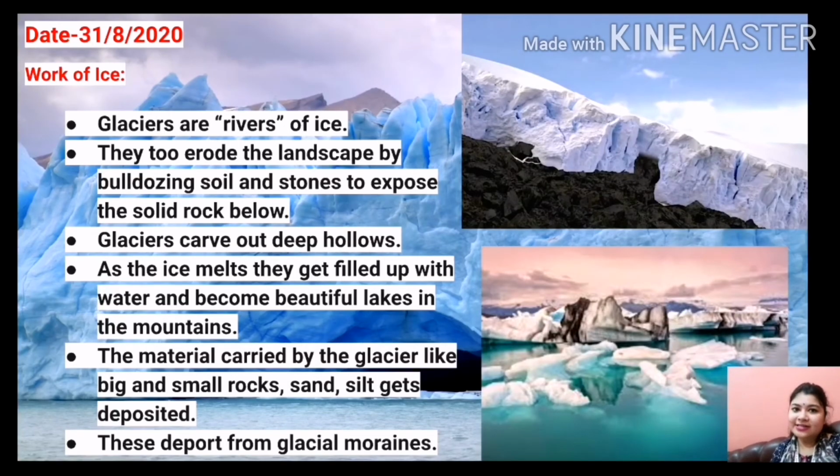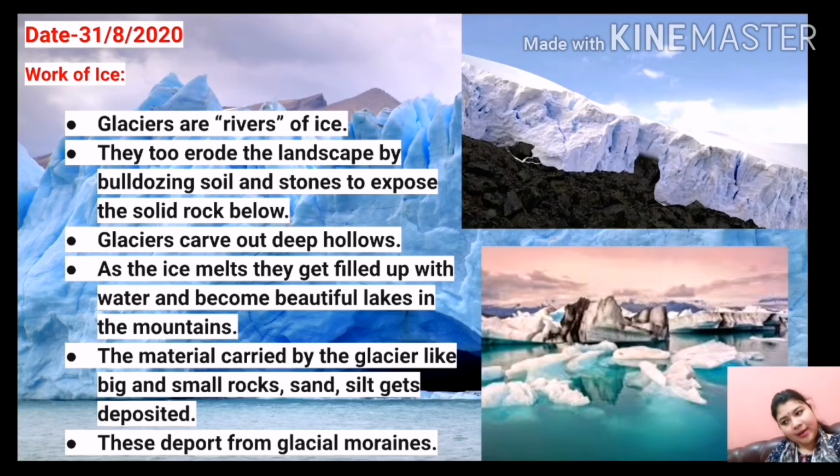Now glaciers. Glaciers are only ice rivers, you can say like that. When the ice river keeps on flowing, it brings some stones with it, and it deposits these stones in a particular place, and in that place glacial moraines are formed.